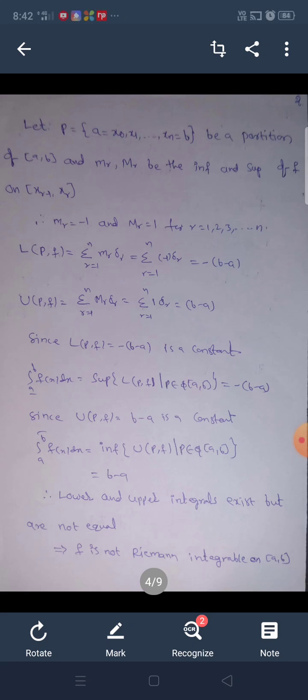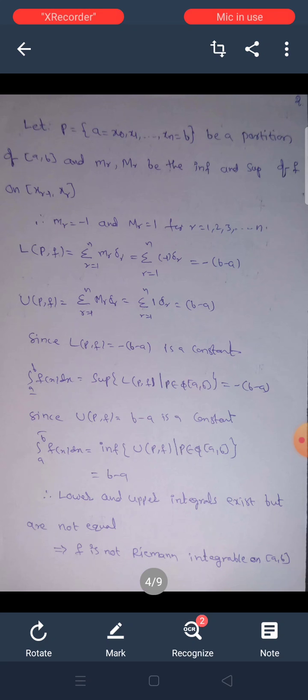Since L(p, f) is equal to minus of (b minus a), a constant, now we have to find the lower integral from a to b of f(x) dx. The lower integral is equal to the supremum of L(p, f) such that p belongs to the set of partitions of the closed interval [a, b], which is the supremum of minus (b minus a), equal to minus (b minus a).